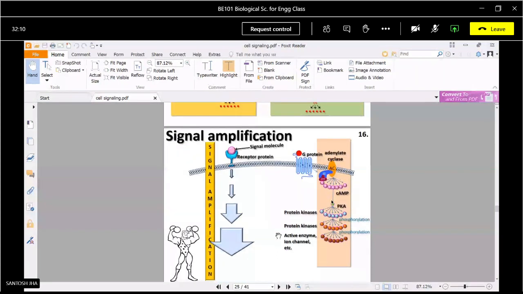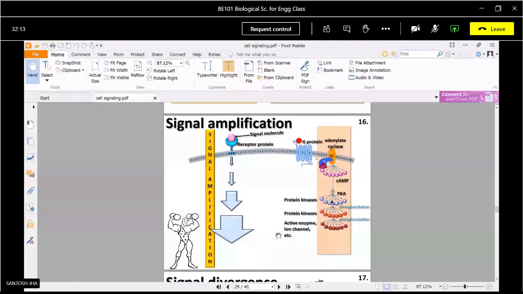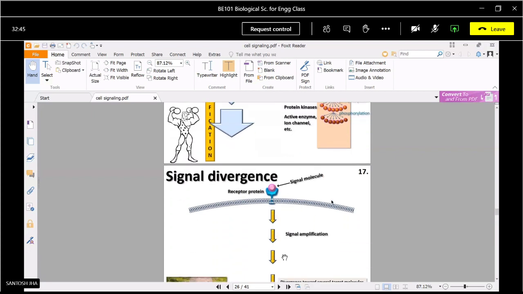During this signal relay, or signal communication, there are a number of molecules which also participate in signal amplification, or amplify the signal. One very important pathway for cell communication or cell signaling is G protein mediated cell signaling. In G protein signaling there are a number of molecules like protein kinase molecules and cAMP molecules which participate in the amplification of the signal.